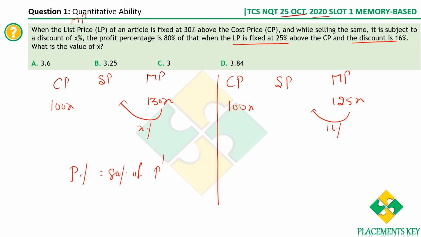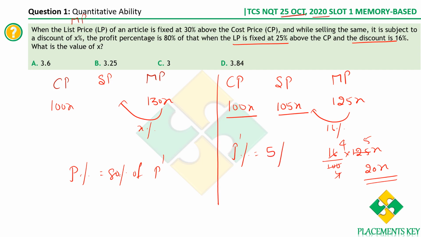So how do we calculate the discount then? Discount is always calculated on mark price. So 16 by 100 into 125x gives us the discount. So 25 fours, 25 fives, 4 ones, 4 fours. So you get the discount as 20x. Therefore, what should have been the selling price? It is 125x minus 20x, that is 105x. Therefore, now what is the profit percentage in this case? The cost price is 100x, selling price is 105x, therefore clearly the profit percentage is 5%.